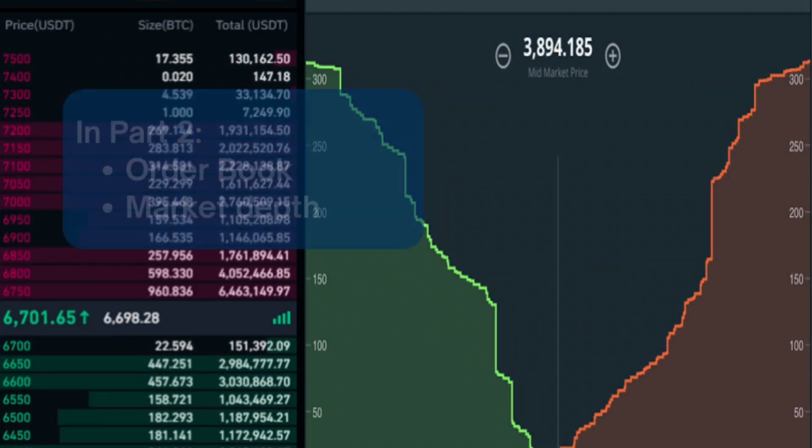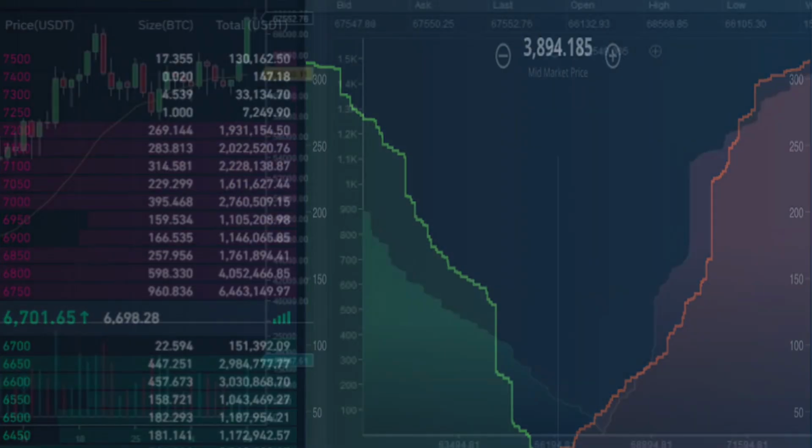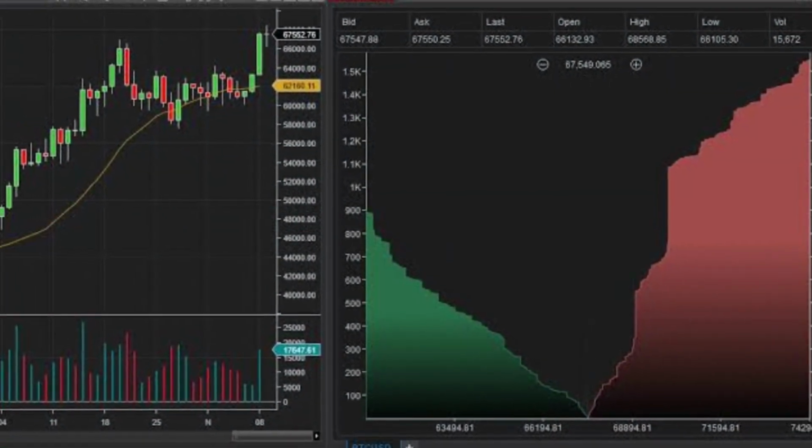In Part 2, we'll cover the order book and market depth chart, two tools that reveal what traders are actually